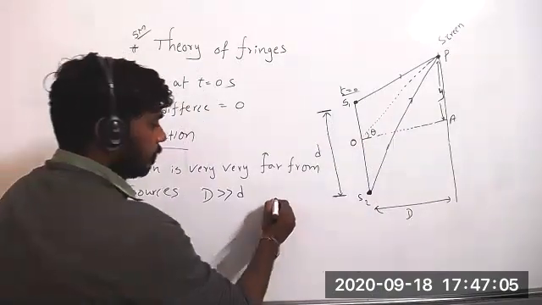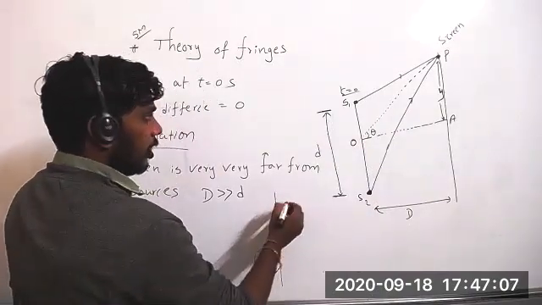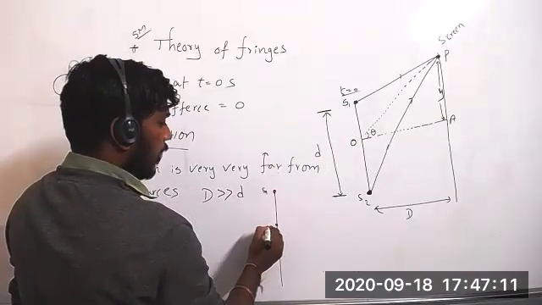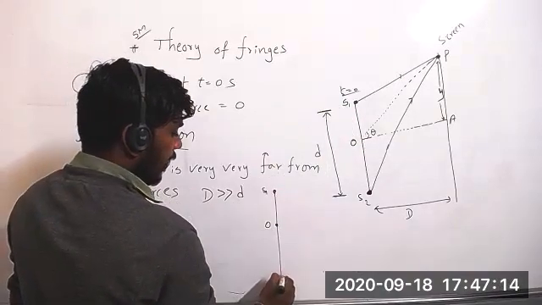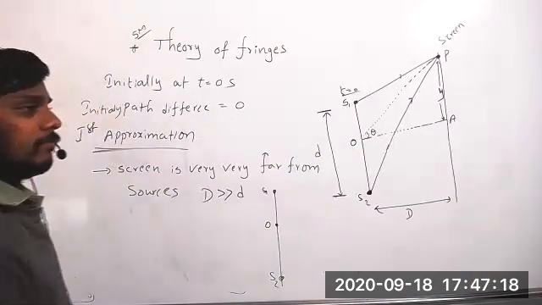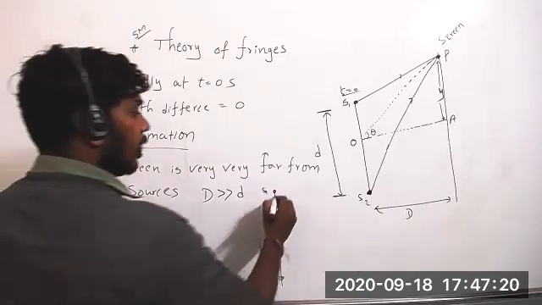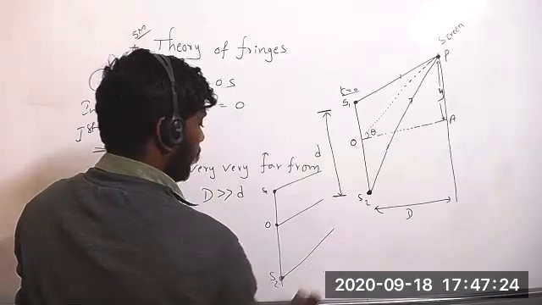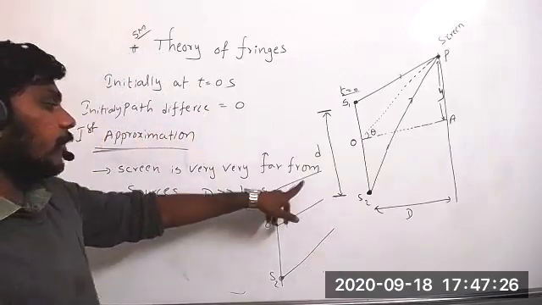That means what will happen? The ray at S1, the ray at O, and the ray at S2, all are parallel. It is the S1 ray, it is the S2 ray.